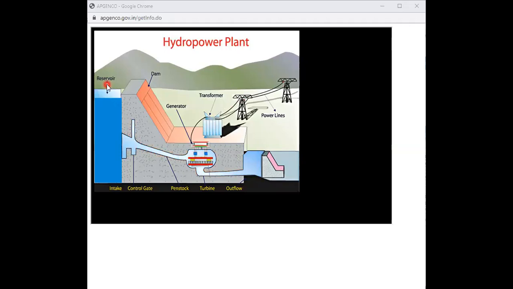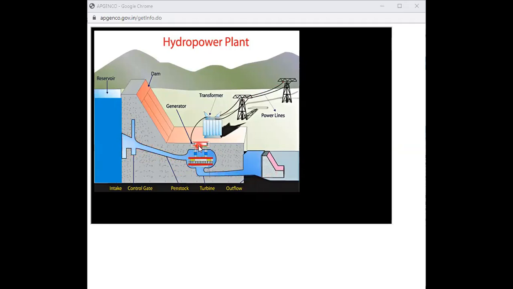So this is the reservoir, and this is the gate or intake, and this is a control gate, and the connection tube is called the penstock, and this is a turbine, and this is the outflow from the turbine, and this outflow is connected to the outer reservoir or river itself.